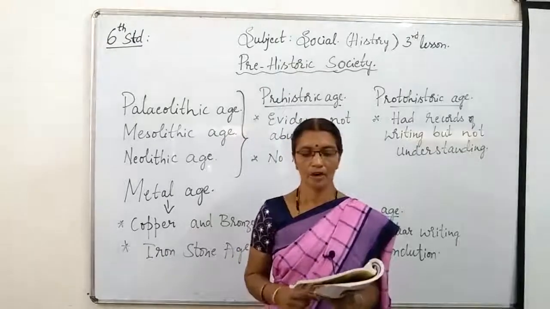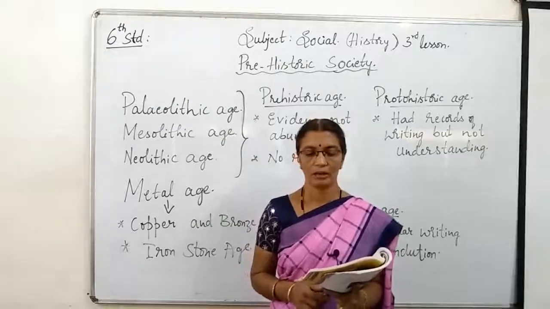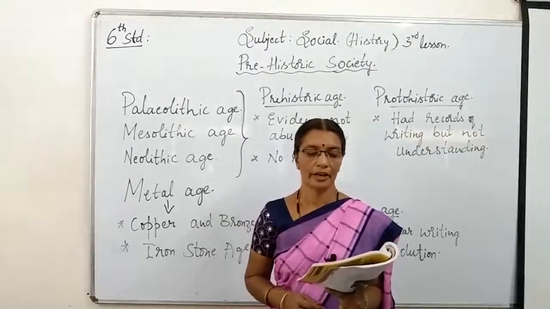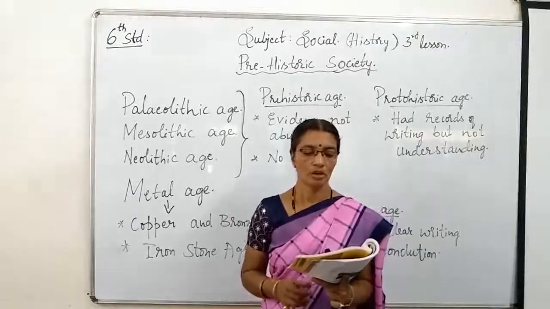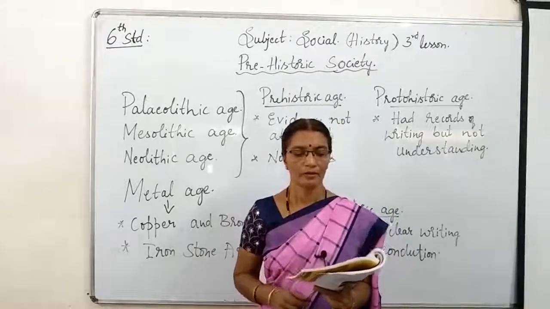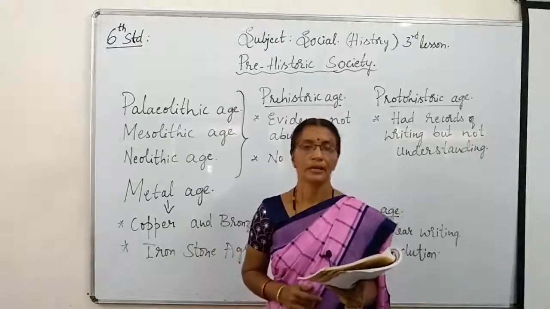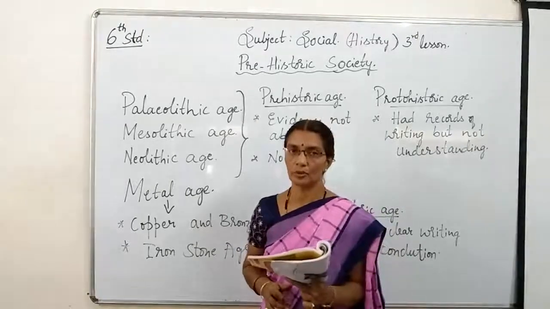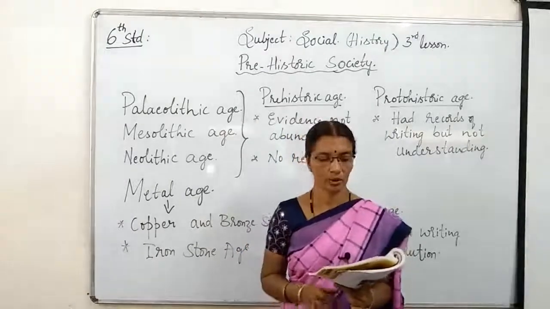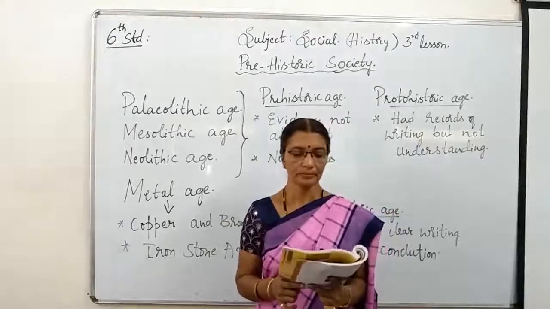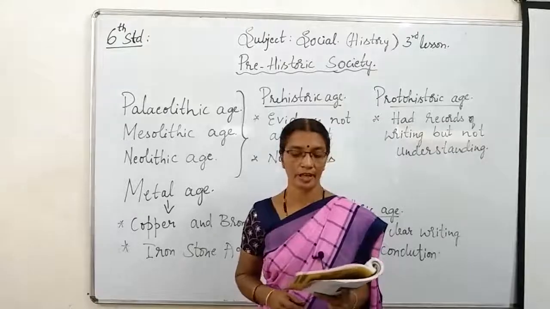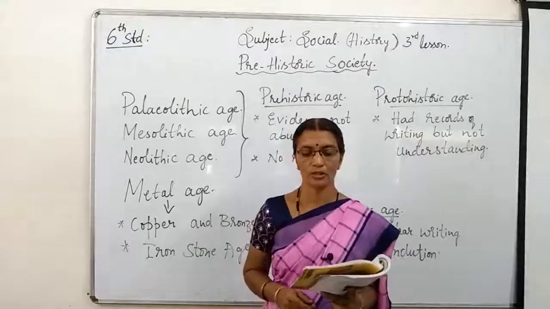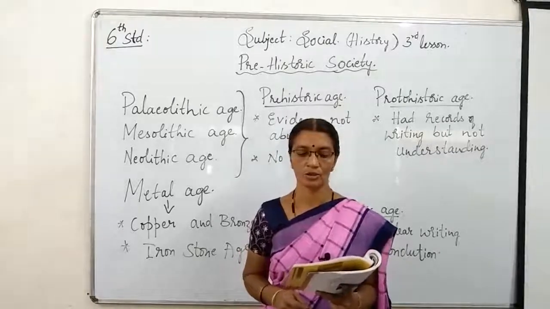As the use of iron increased in North India, agrarian activities geared up. Agrarian means agricultural activities became stronger, and thus there was surplus yield. How did agriculture improve? They started growing more crops. And some 2600 years ago, the class which controlled the surplus yield emerged as the ruling class.